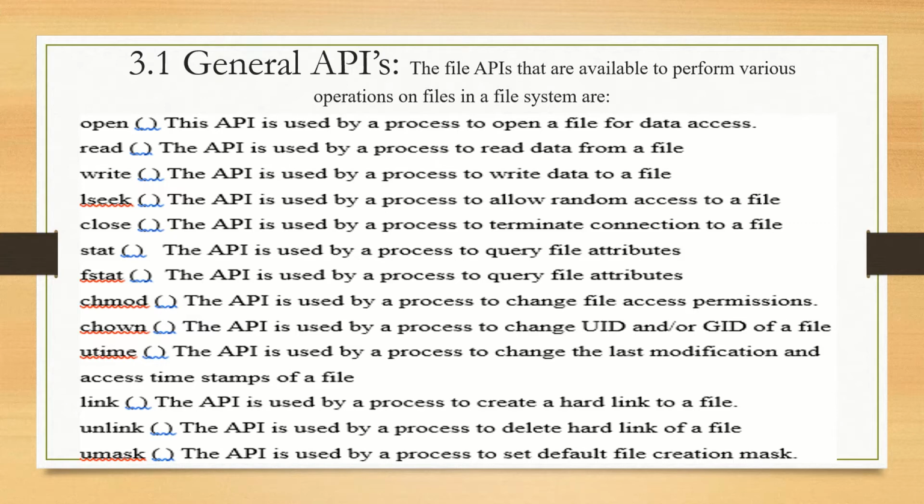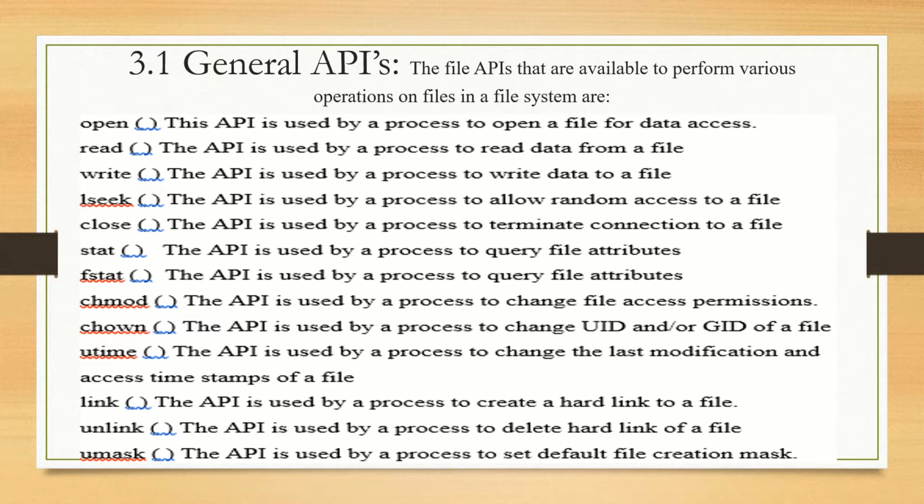CHOWN, nothing but change owner. This API is used by the process to change the UID and/or GID of a file. The user ID and group ID of the corresponding file are required to change, then you use this CHOWN API. UTime API. This API is used by the process to change the last modification and access timestamp of a file.